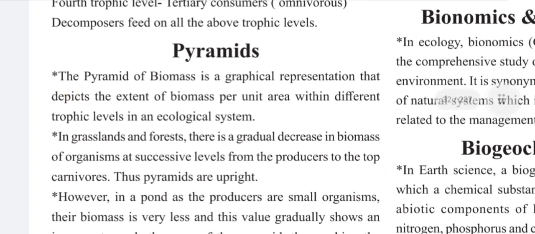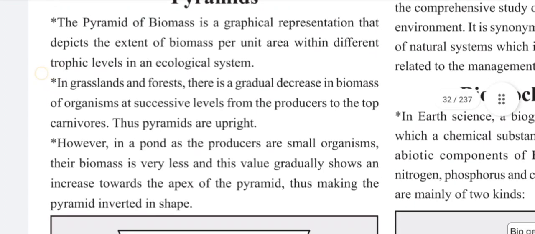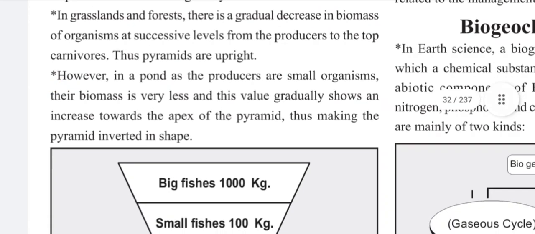Pyramids. The pyramid of biomass is a graphical representation that depicts the extent of biomass per unit area within different trophic levels in an ecological system. In grassland and forests, there is a gradual decrease in biomass of organisms at successive levels from the producers to the top carnivores. Thus, pyramids are upright.